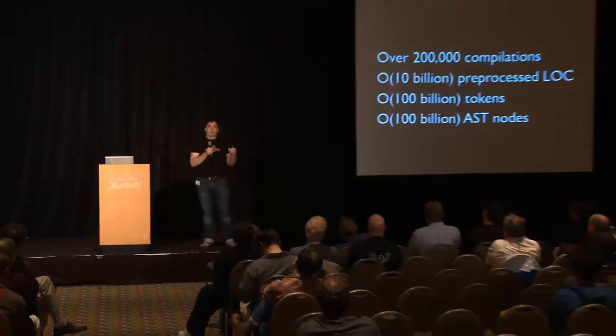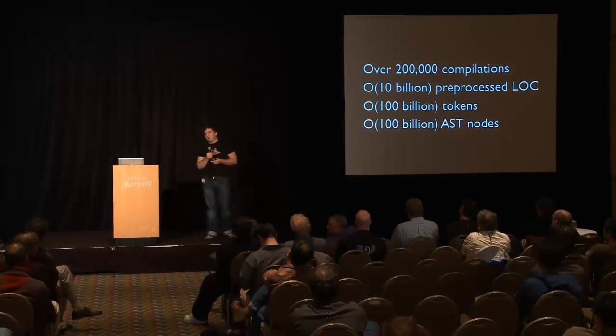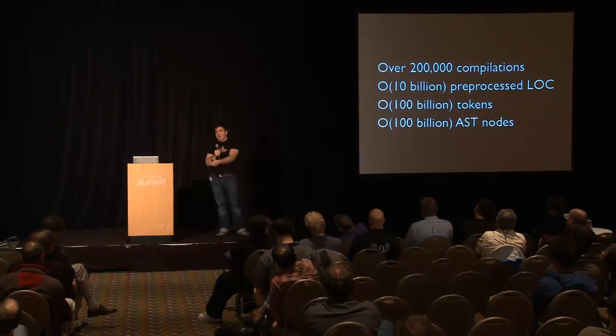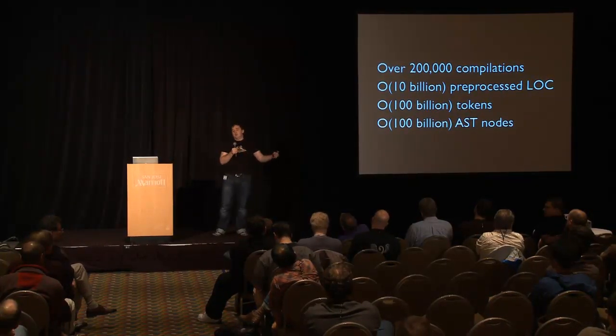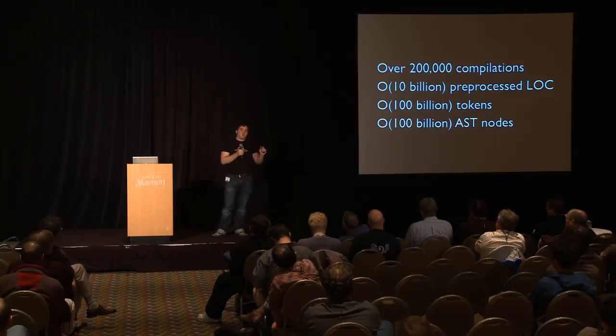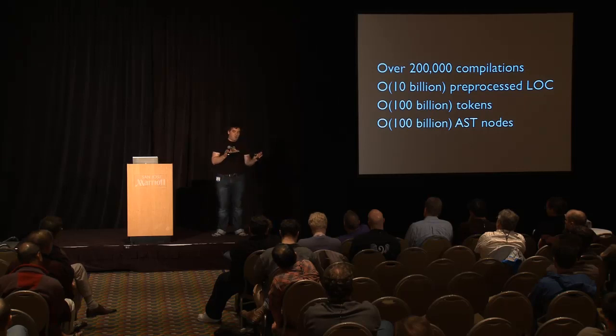If-def out code is a trickier equation. So there is no real way to parse if-def out code. It doesn't work. But if I can go back to here, you'll note that I said 200,000 compilations. I didn't say 200,000 source files. One way around some of the problems with if-def out code is to just keep compiling it in every single variation you can imagine and record all of those and do the transformations on all of those. And as long as you have the deduplication logic worked out really well in the reduce phase, it all works.